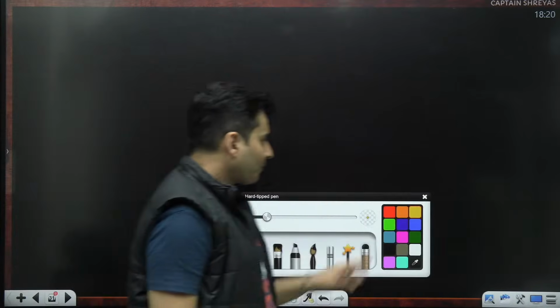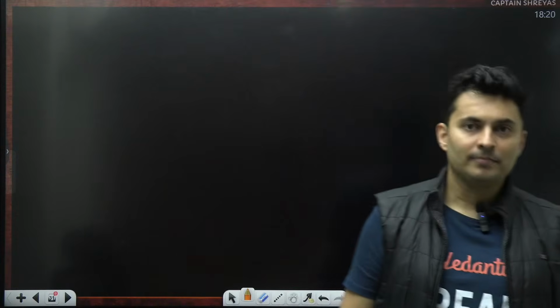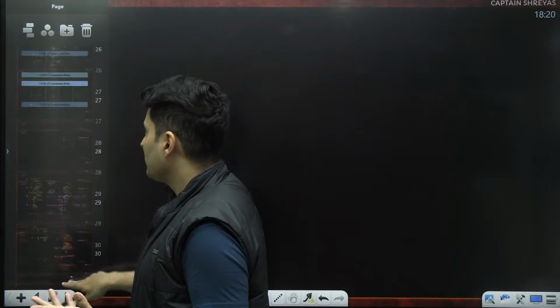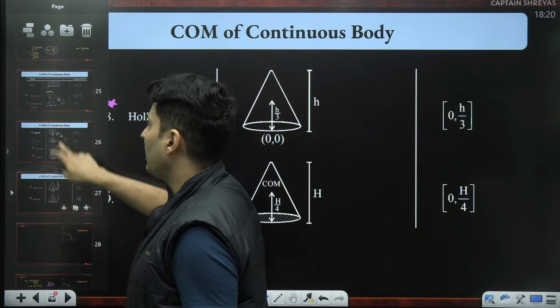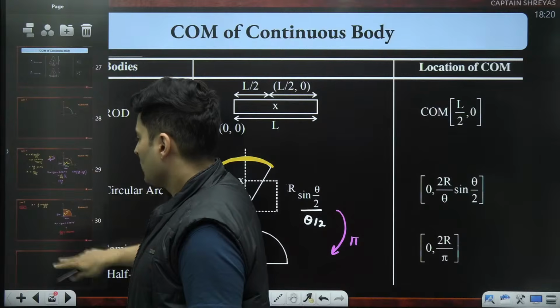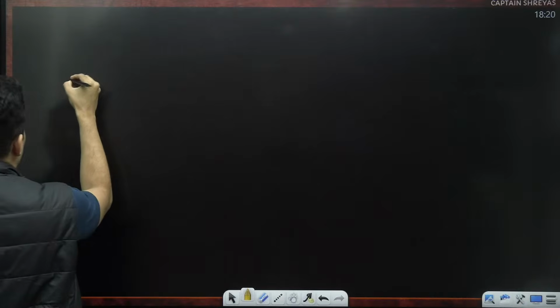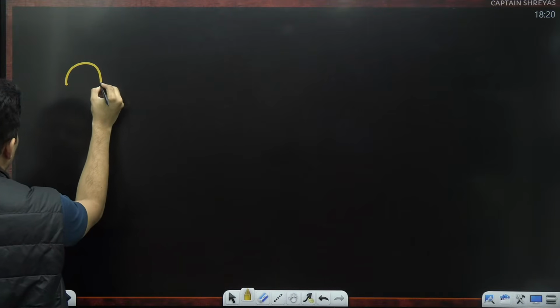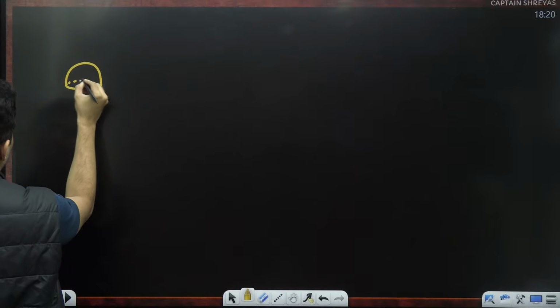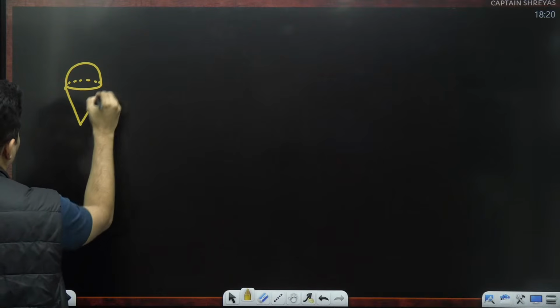Now comes the next thing. Given the formula, I can easily locate the center of mass. All these formulas I will learn by heart, no issues. But sometimes you might have a combined geometry. For example, imagine somebody put an ice cream scoop on a cone.